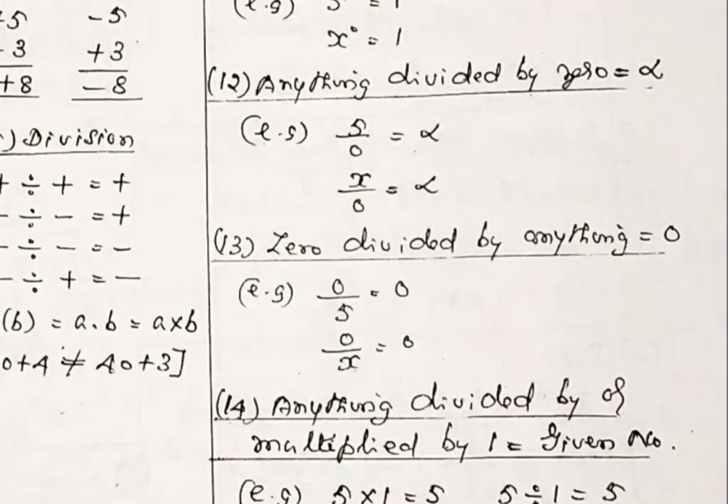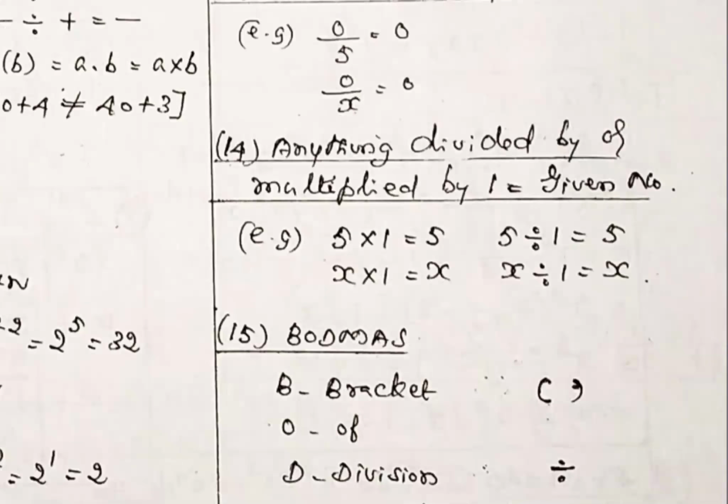Note 14: anything divided by or multiplied by 1. 5 into 1 or x into 1 or y divided by 1 or x into 1, you will get the same number. Nothing will happen. If it is multiplied by 1 or divided by 1, the same number reappears.